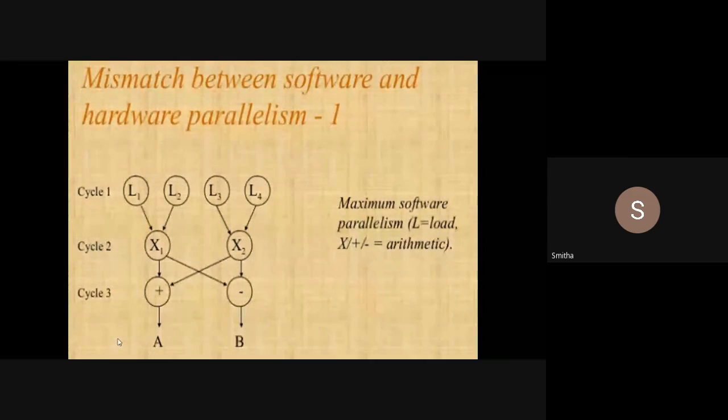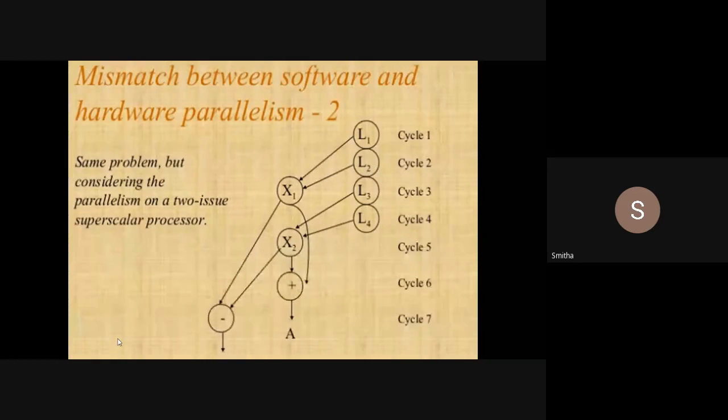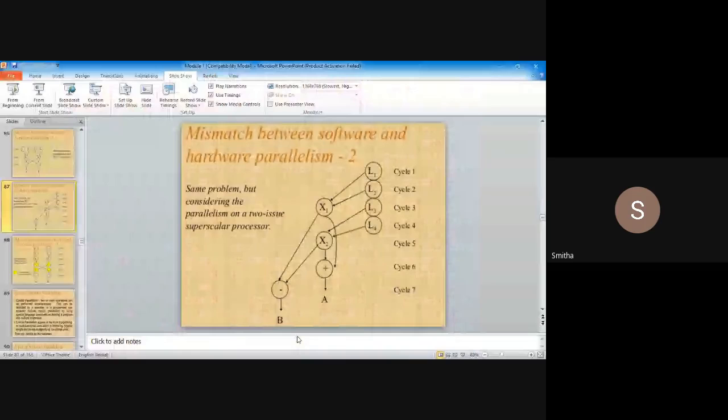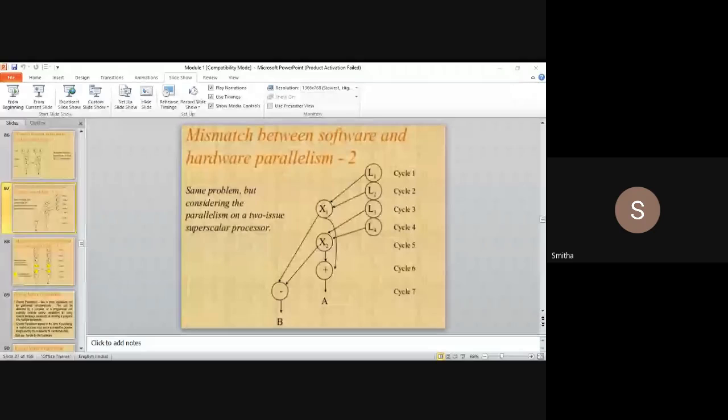Now, I have executed 8 instructions in 7 clock cycles. So that will be 8 by 7. What is 8 by 7? Yes, 1.14. It is not 1.2. So there is a mismatch, right, students?